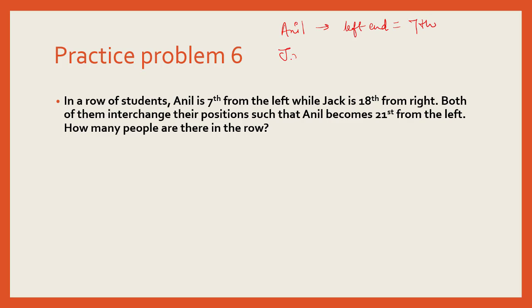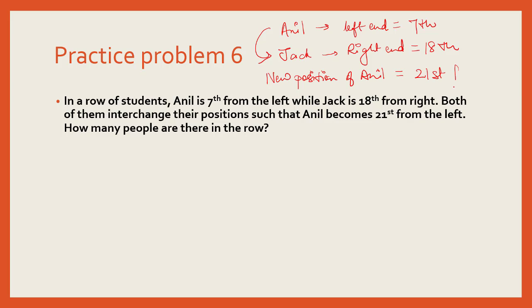Then we have Jack from the right end, whose position is 18th. Then Anil goes to Jack's position, and the new position of Anil is 21st from the left end. Just keep in mind that the new position of Anil was the earlier position of Jack.